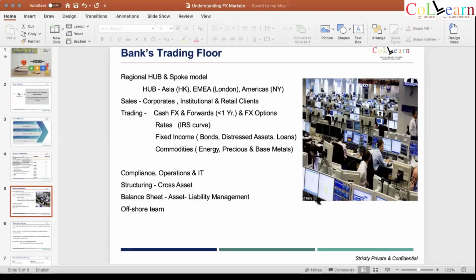So do you understand what the different components of FX or any other market business are, because everything is interlinked. Like any other factory, there's a production site, which is the trading site where trading positions are taken for different products, whether it's a bond, which comes under fixed income, whether it's a commodity, which can be gold or a precious metal, base metal, whether it's a rate, which is the interest rate curve, whether it's a cash FX forward option kind of thing. So that's the trading book.